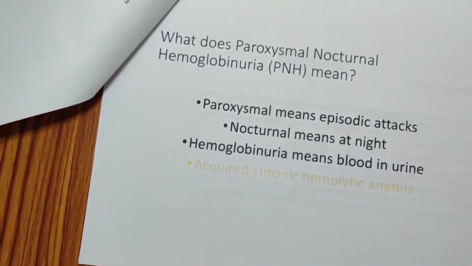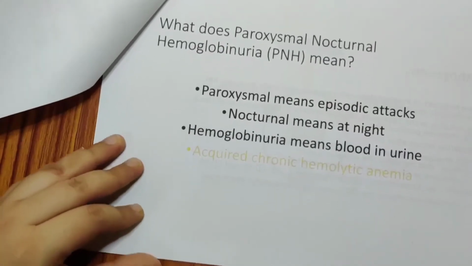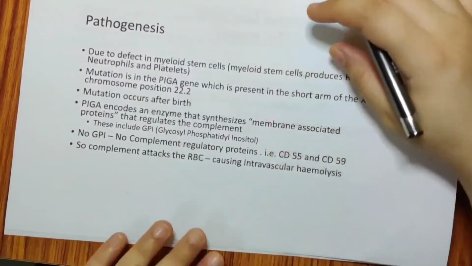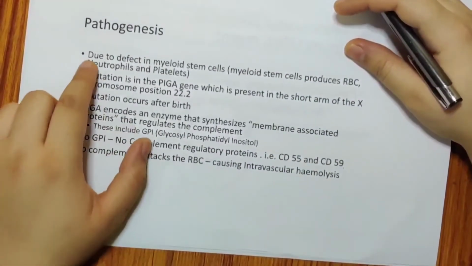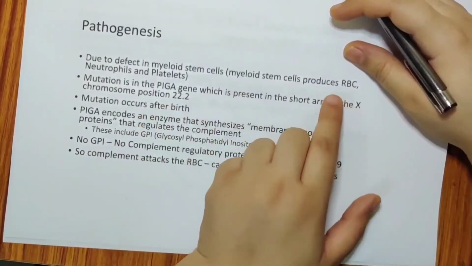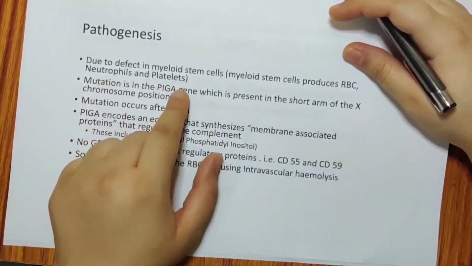Now coming to the topic, what do you mean by paroxysmal nocturnal hemoglobinuria? Paroxysmal means episodic attacks, nocturnal means at night, hemoglobinuria means blood in urine, and this is an acquired chronic hemolytic anemia. Now coming to the pathogenesis, it is due to the defect in the myeloid stem cell. So, what are the myeloid stem cells? They produce the RBCs, neutrophils and platelets.